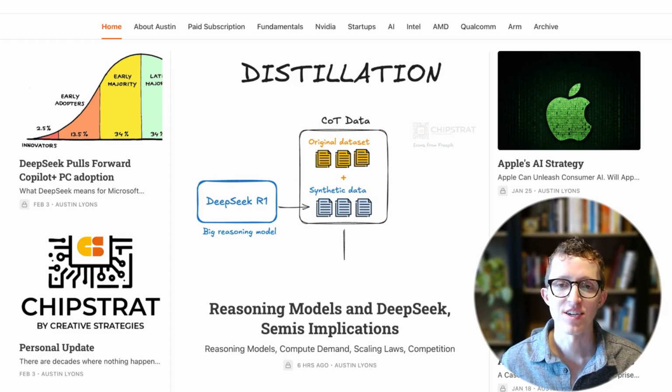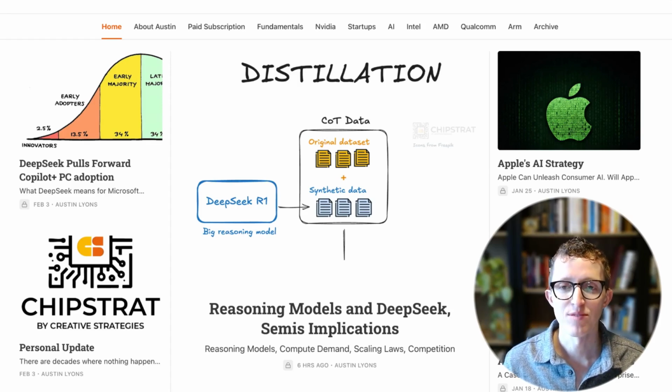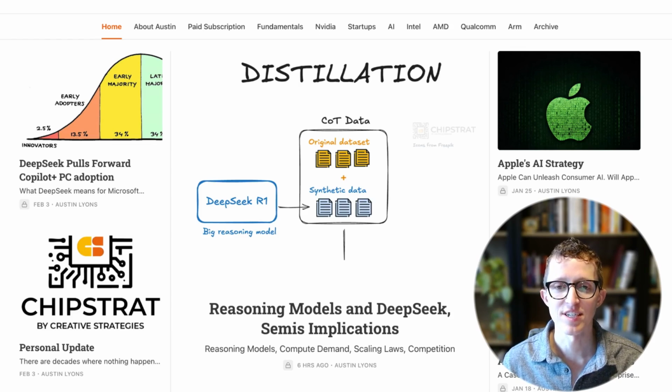I published a post today called Reasoning Models in DeepSeek, which takes a look at the impact of reasoning models on the AI accelerator industry. I'll give you a quick summary in this video, and if you want to learn more, head over to chipstrat.com